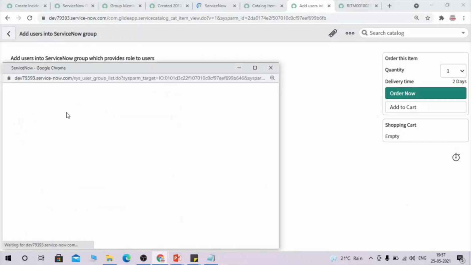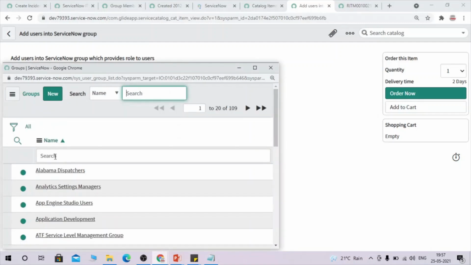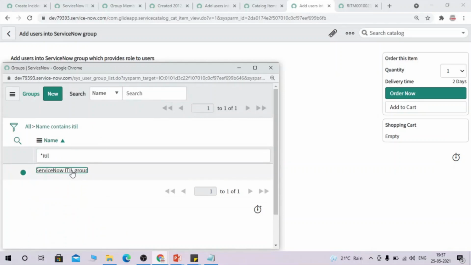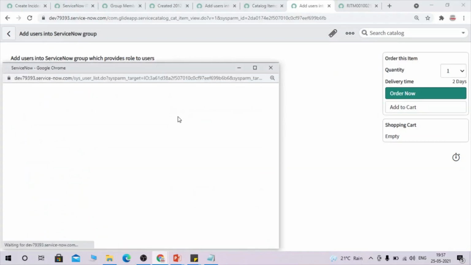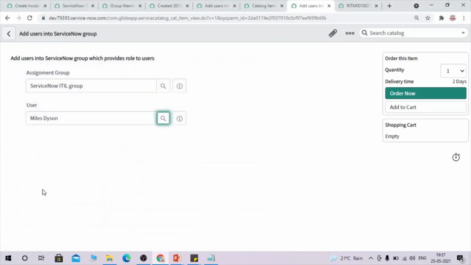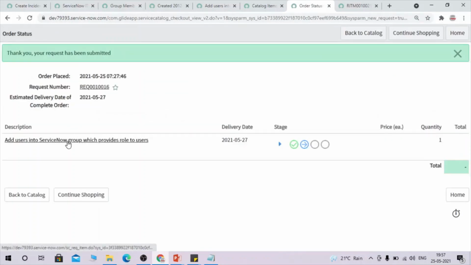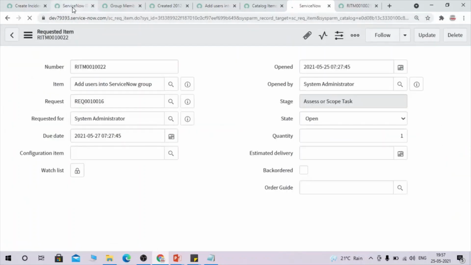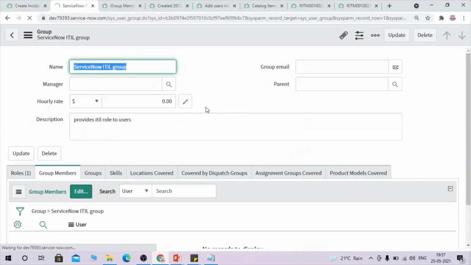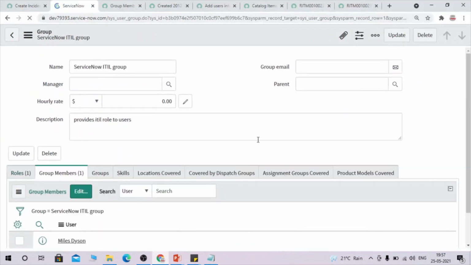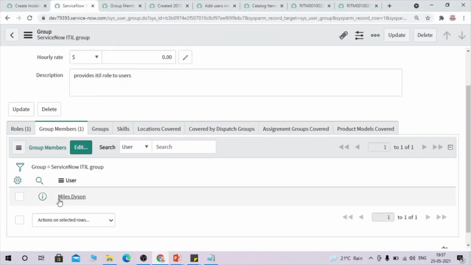Let's select the ITIL group itself because we have opened that group already. And what user? Okay, let's select this Milestone user itself. Let's refresh this group and see. So you can see this user has been added now.